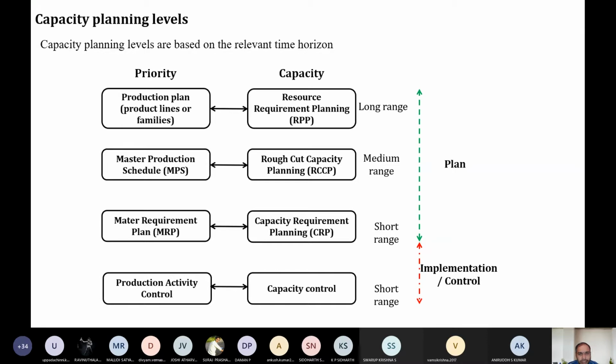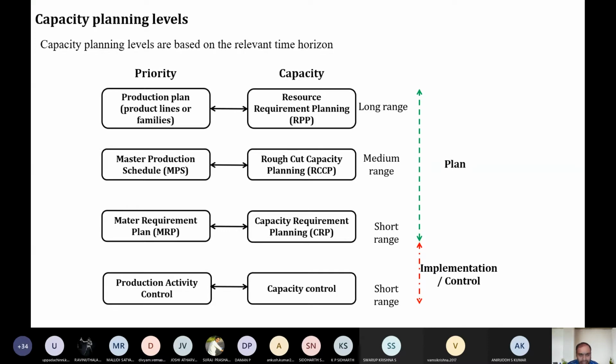One is resource requirement planning. The other one we call rough cut capacity planning. The third one we call capacity requirement planning. Each of these three capacity plannings has a minute difference. You should understand that. Okay, so before going to that, you should understand what is MPS, what is MRP. Correct? Again, we have to go back to our basics.